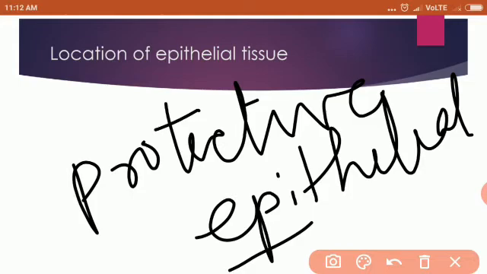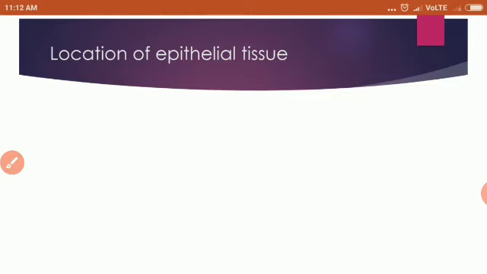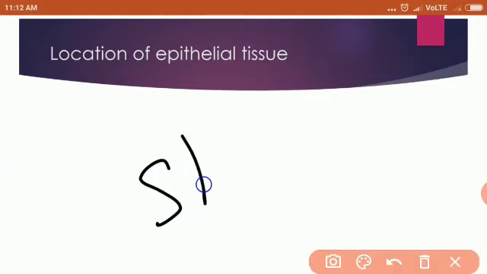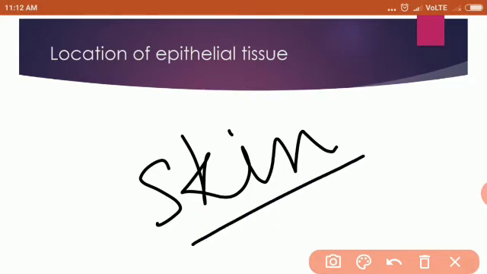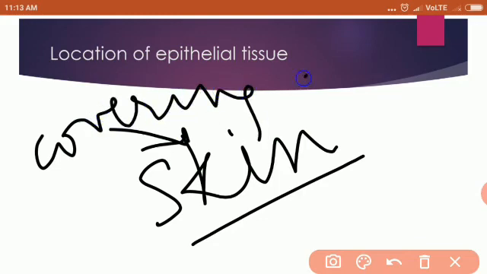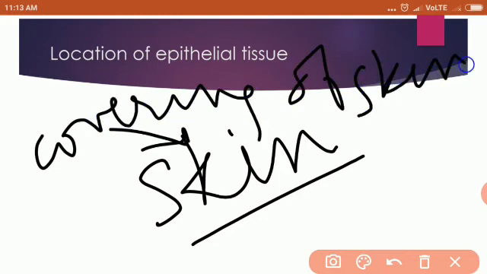So now where do you need the cover? On the complete or whole of your body you need the cover. So which part covers your body? Which organ covers your body? Yes, of course, skin covers your body, isn't it? So the outermost layer of skin is covering your body. Now the covering of skin, that is formed by what? Of course, all of you know it now. That is formed by epithelial tissue.